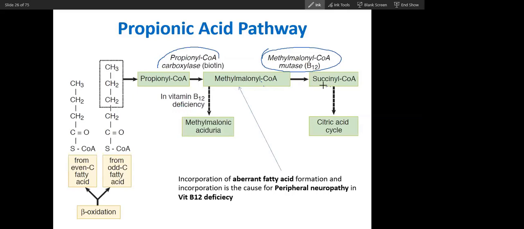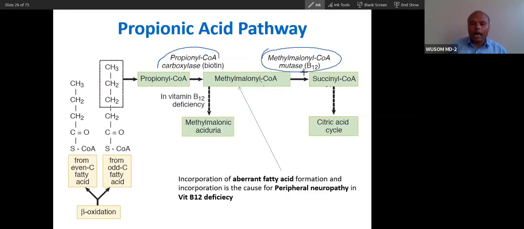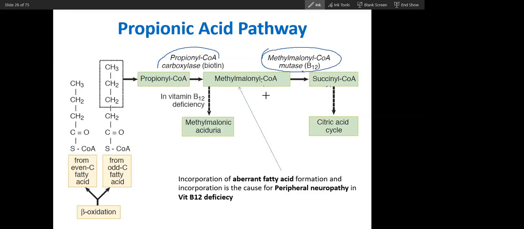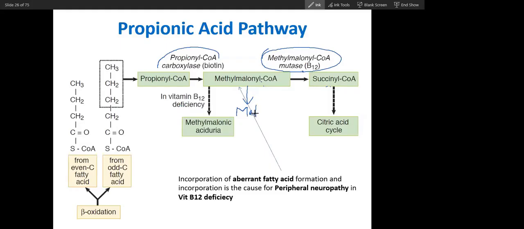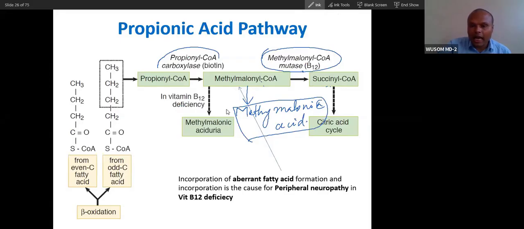So if vitamin B12 is not there, what will happen? Concentration of what will increase? Methylmalonyl coenzyme A will form methylmalonic acid. Methylmalonyl coenzyme A is converted into succinyl coenzyme A, and this is one enzyme.